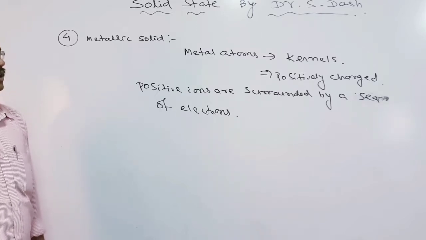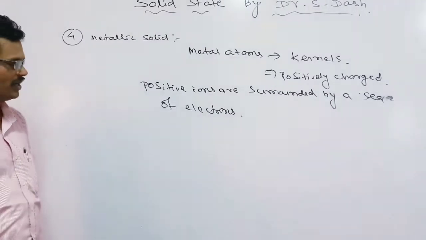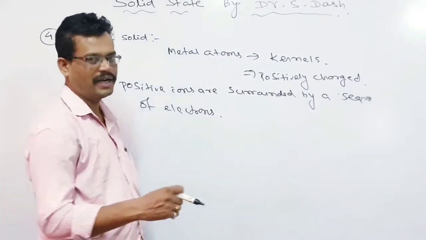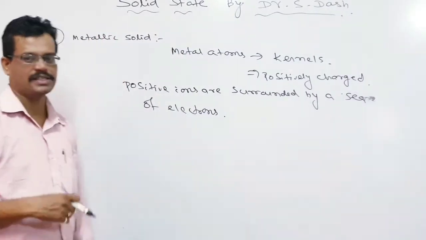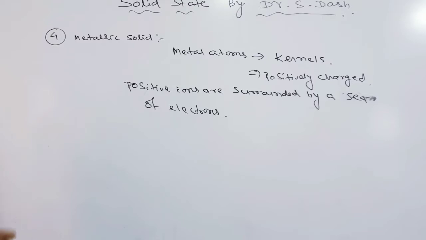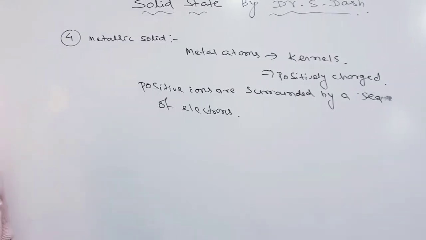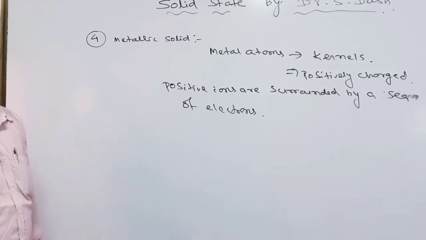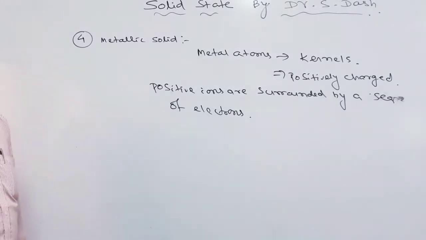So the positive charge is surrounded by a sea of negatively charged electrons. Whenever current is passed, it flows easily due to the presence of the sea of electrons, which can move from one kernel to another.